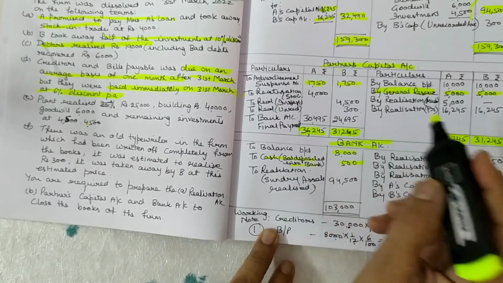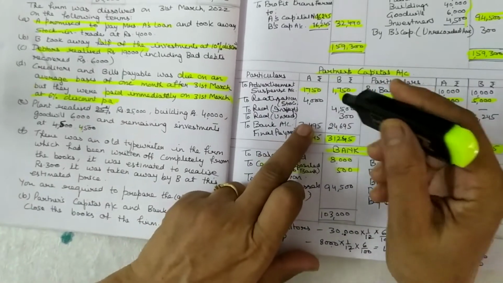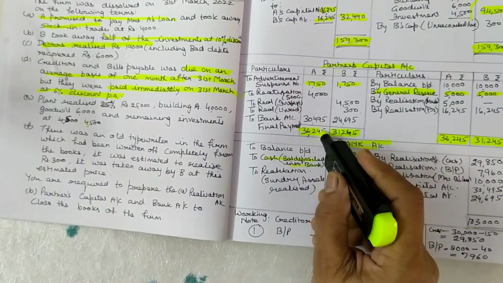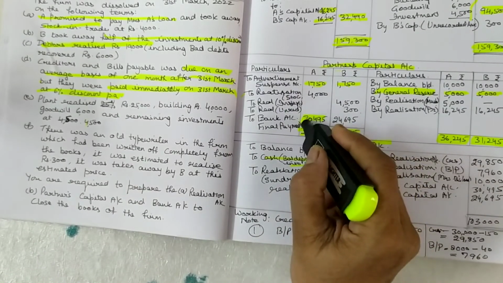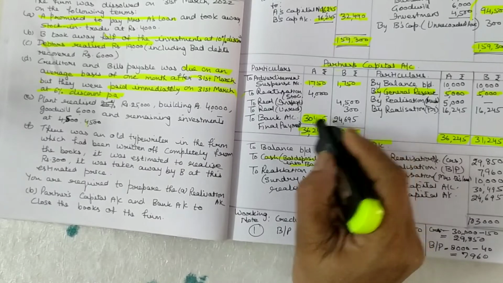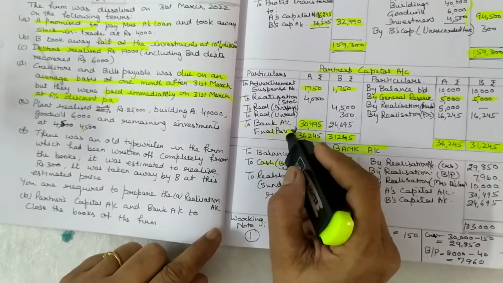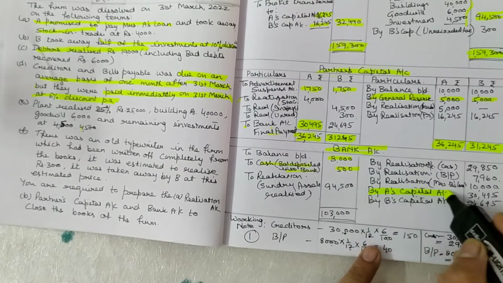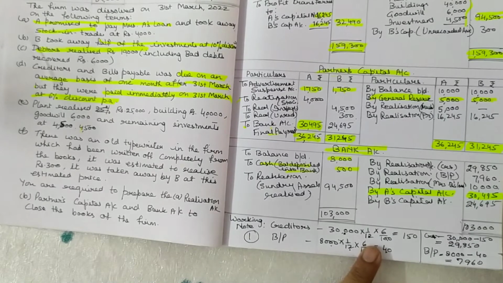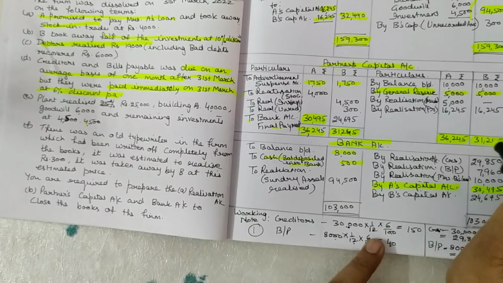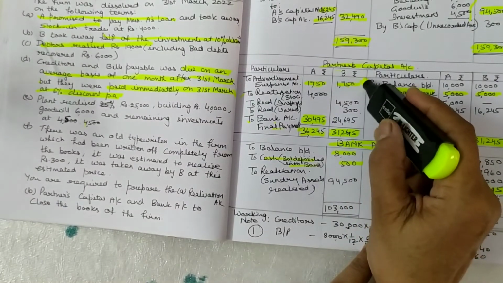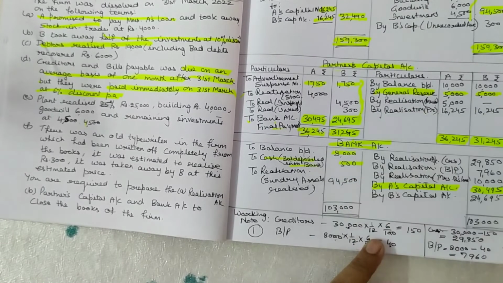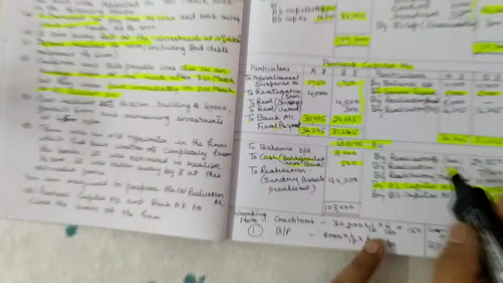Okay, then this above 1750 and 4000, 5750 is the total. This is deducted from 36,245 and this is the balancing figure. 30,495 is the balancing figure. So to bank the final payment will come here. Okay, this comes here also. In bank account you have to write by A's capital account 30,495. Okay, like this B's total is 31,245, and from this you subtract the total up to here, the balancing figure comes to 24,695, and this also comes in bank account 24,695 on the opposite side only.